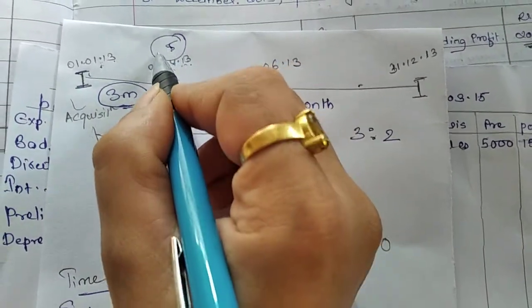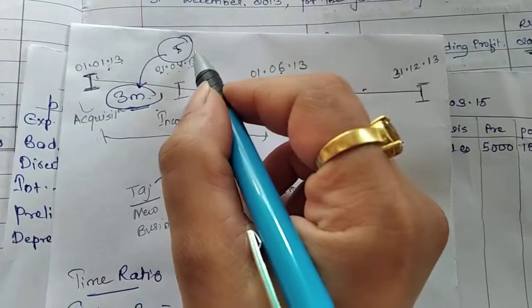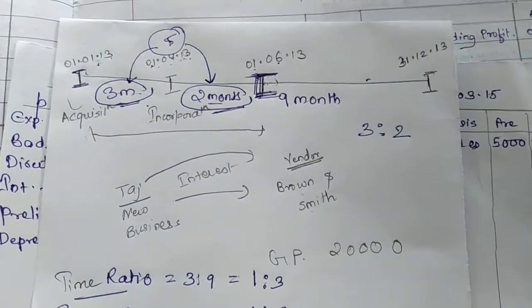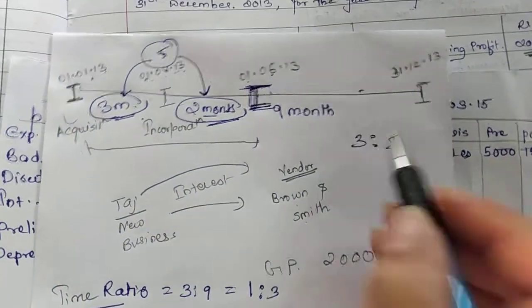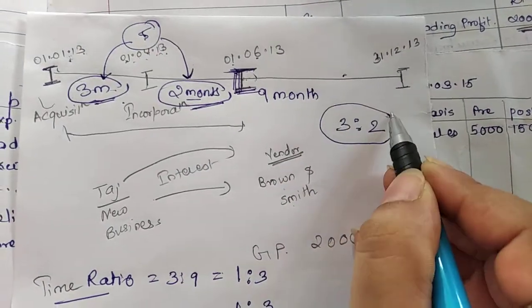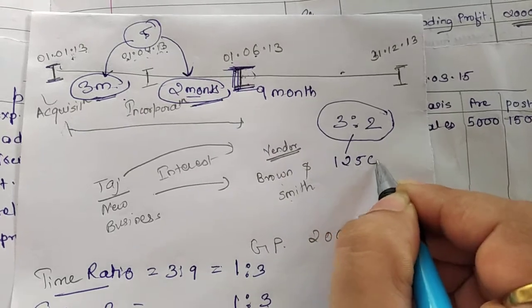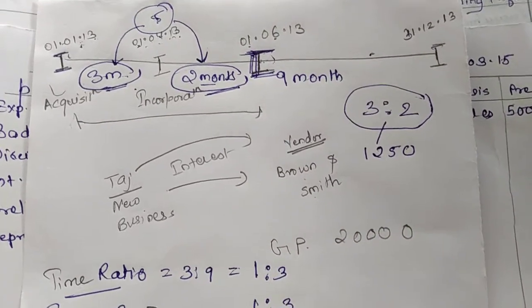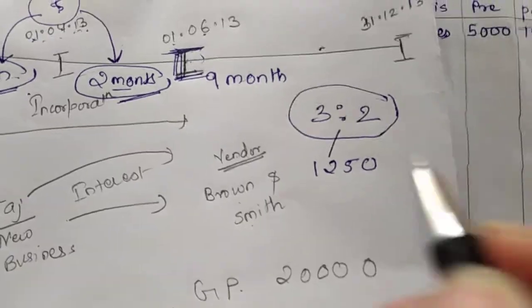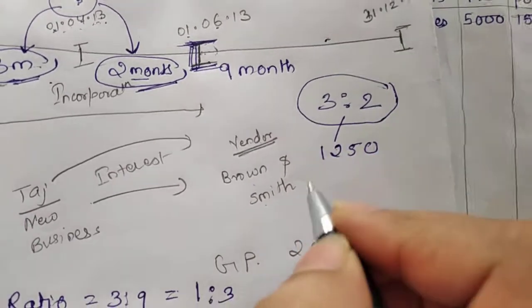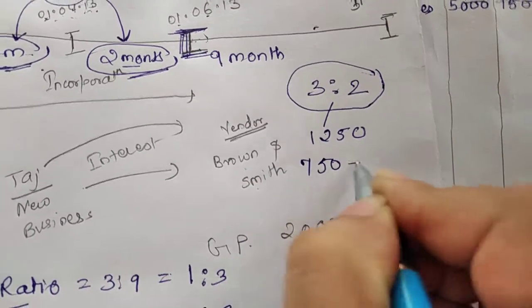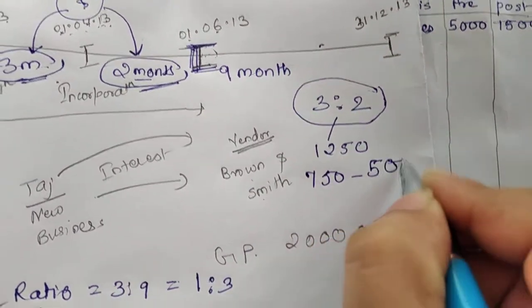Out of these 5 months, 3 belongs to the pre-incorporation period, 2 belongs to the post-incorporation period. With this information, we get this new ratio, and on this ratio, you are supposed to bifurcate your 1250 rupees.